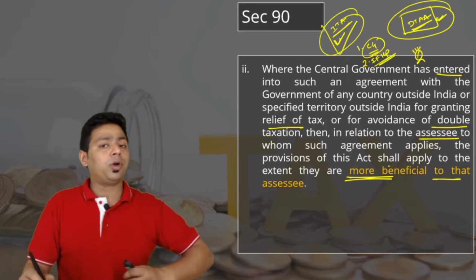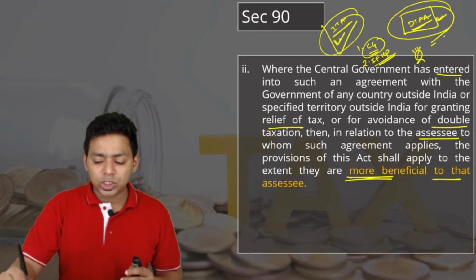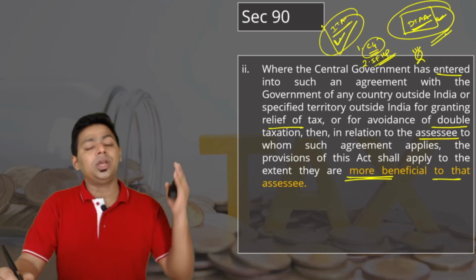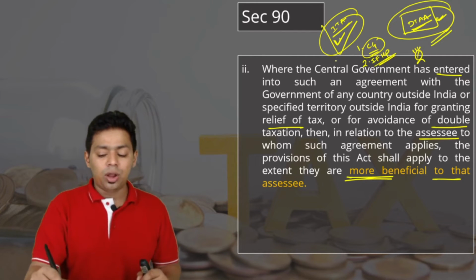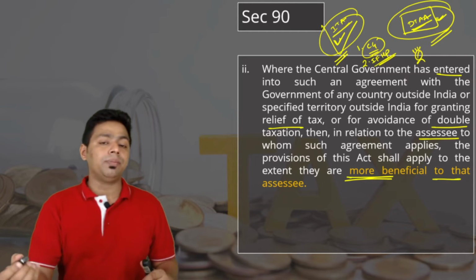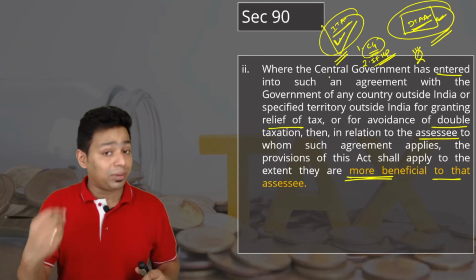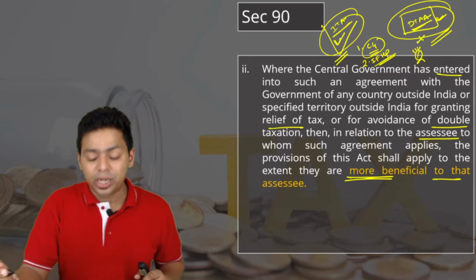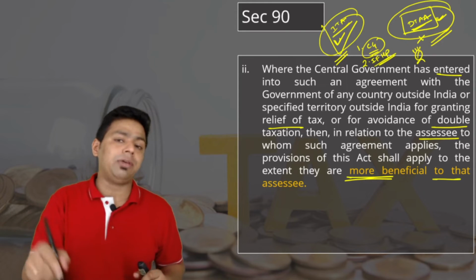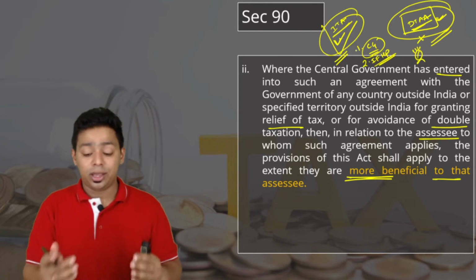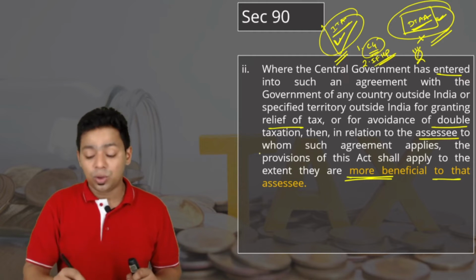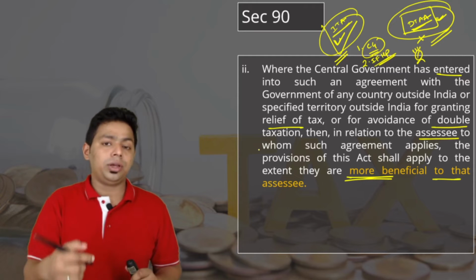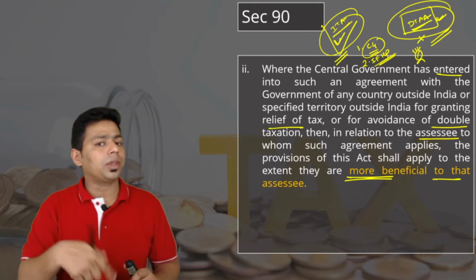The answer is yes, because there is no restriction that once you opt for DTAA provisions, you should always follow DTAA provisions, nor is it written in the law. Once you accept Indian income tax provisions by ignoring DTAA, you don't have to stay with the Indian Income Tax Act forever. It's not like that. In fact, in the capital gain chapter also, you can choose a different method for different transactions.